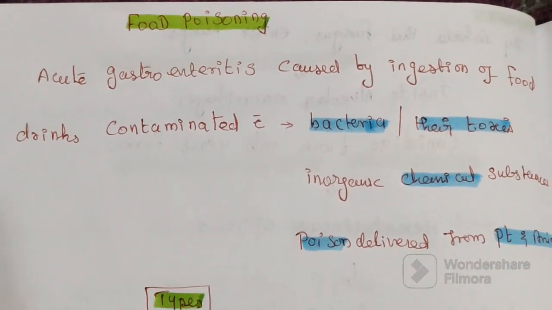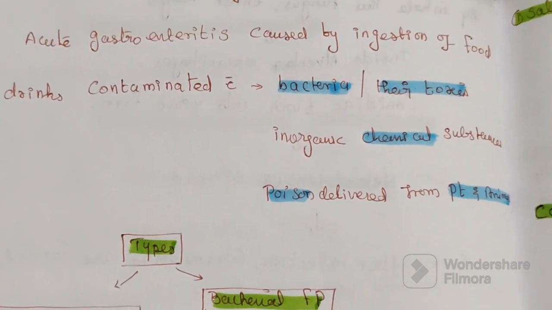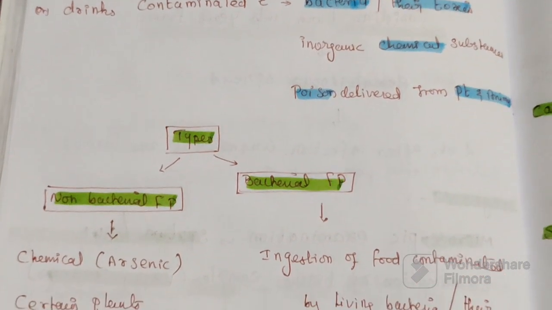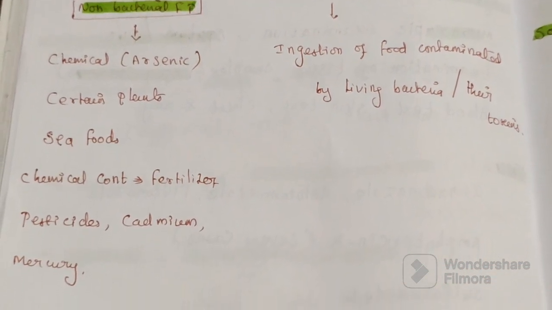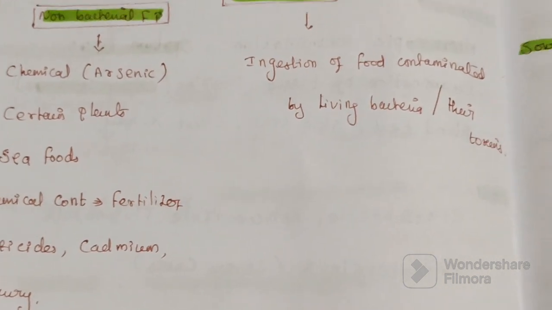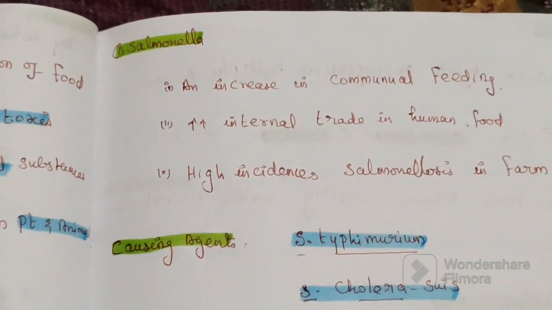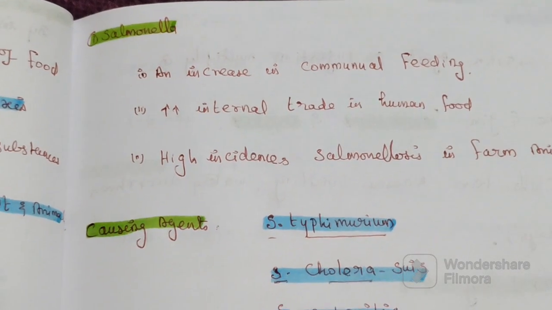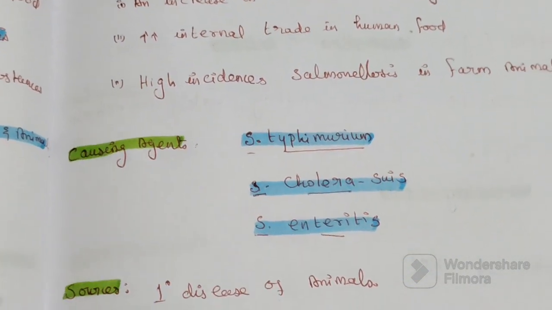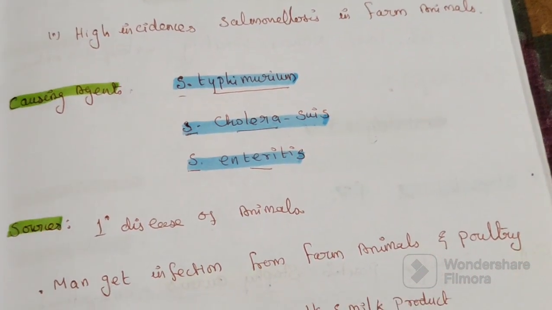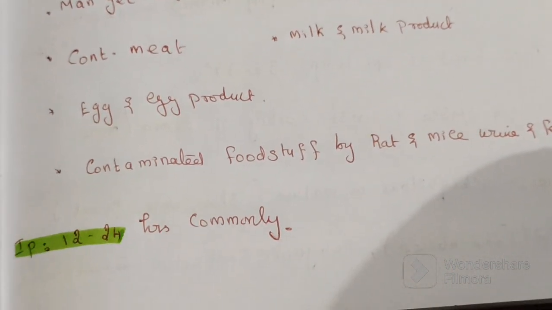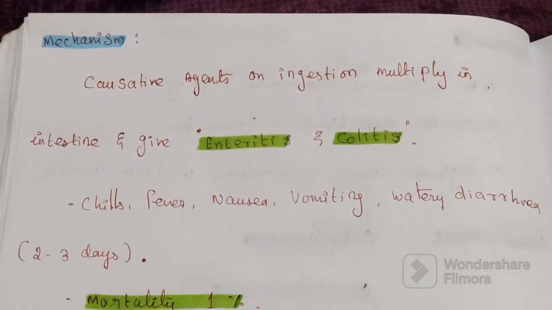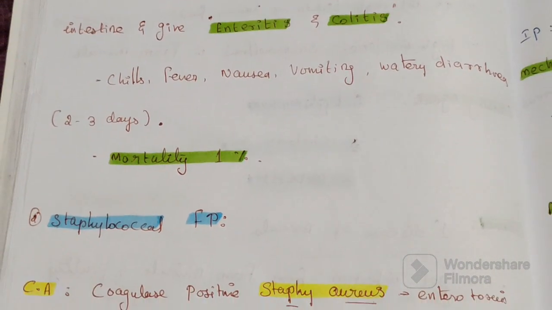So in this video we discussed food poisoning. Two types of food poisoning: non-bacterial food poisoning and bacterial food poisoning. We discussed bacterial food poisoning in detail. First organism Salmonella, caused by Salmonella typhimurium, Salmonella cholerae-suis, and Salmonella enteritidis, with sources, incubation period, mechanism, and mortality of 1%.